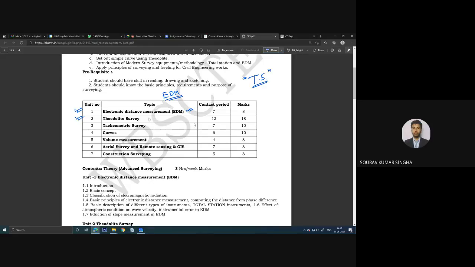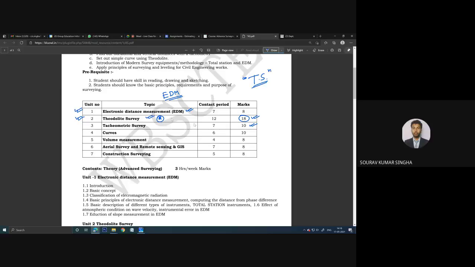Okay, so the second one is theodolite survey. Today we are going to start this topic. Why have I chosen this? Because you can see this unit has the maximum marks, 18 marks, and it is a very easy subject where you can get higher marks. So first I will complete this one, then I will go to the others, 18 and then 10. That means in decremental order, not in incremental order. First let us complete this one.